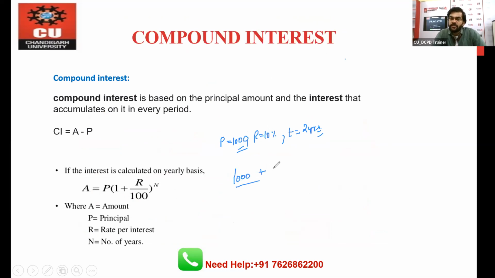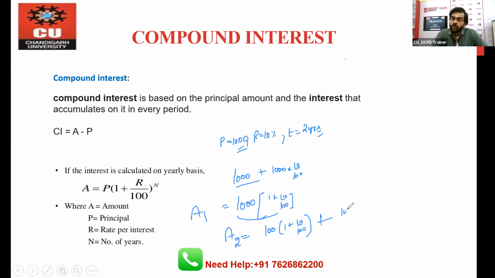So 1000 plus 10% of 1000, right? What does it mean? You will take the 1000 common, and the value will become what? 1 plus 10 by 100. You can write it as 1 plus 10 by 100, right? So this is the amount after 1 year. Now you want to write down the amount after the second year. You will say, sir, we will get interest on this whole amount also, right? So we can say that 1000 times 1 plus 10 by 100 is the amount after 1 year, and you will get interest on this value, 1000 times 1 plus 10 by 100.